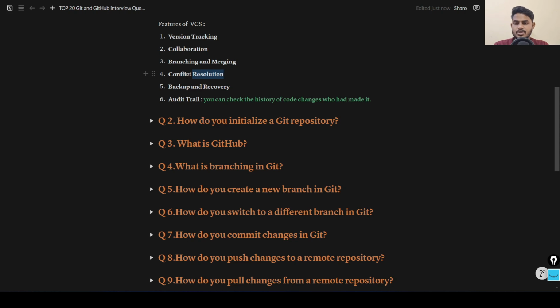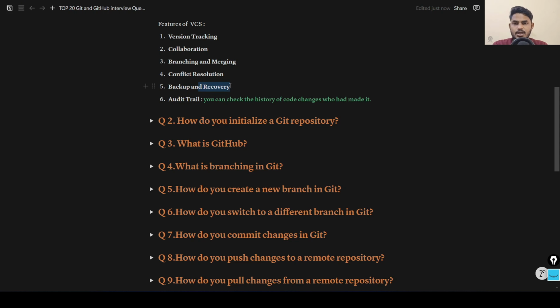So these features are offered by version control systems. Then we have backup and recovery. Suppose you are working in a repository and someone has deleted it, or maybe your system crashed, then how do you recover it? To recover that, the version control system offers a functionality called backup and recovery.